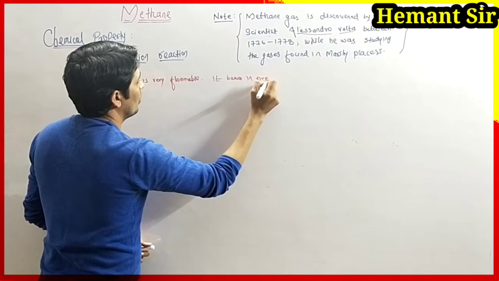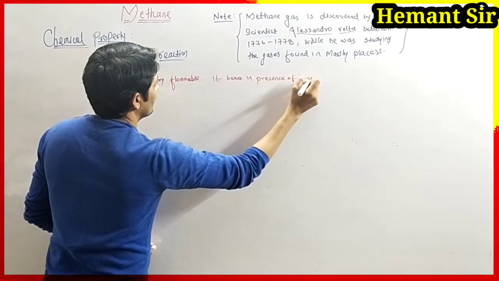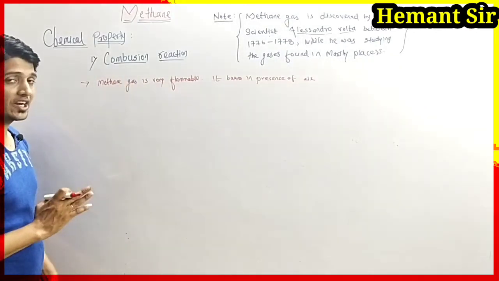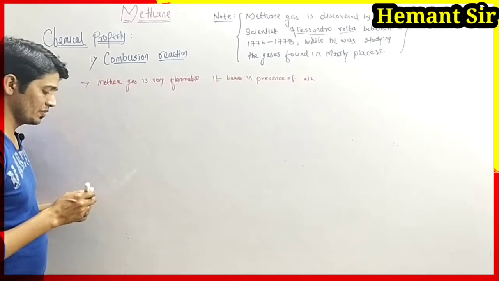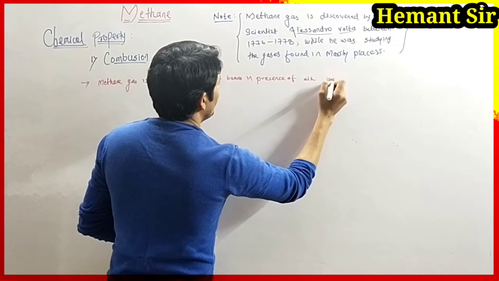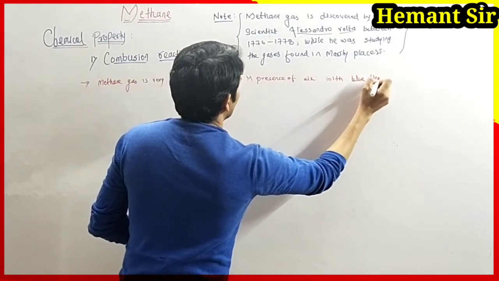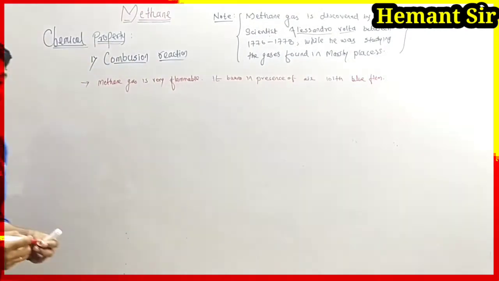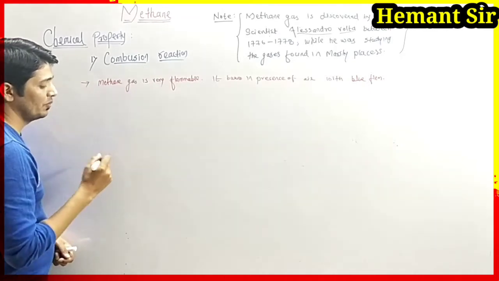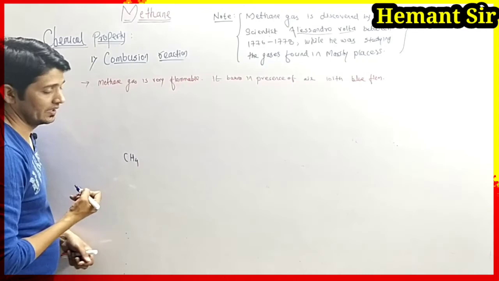First we will write the reaction, then we will write the description. It burns in presence of air with a blue flame.